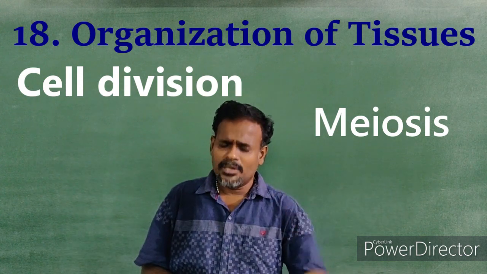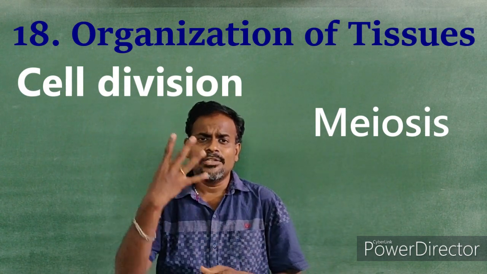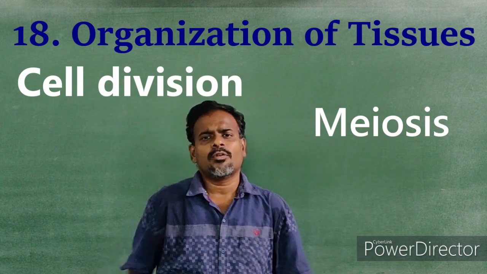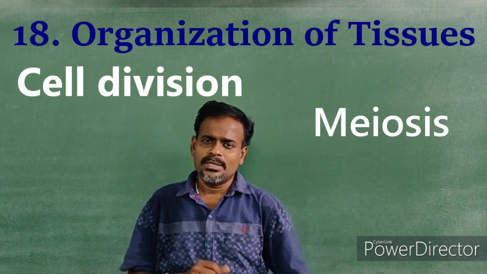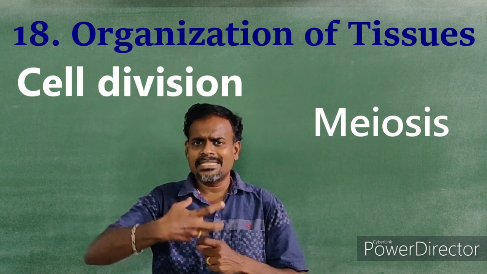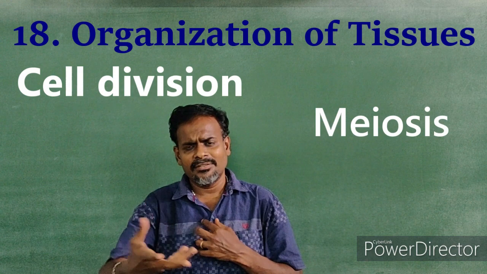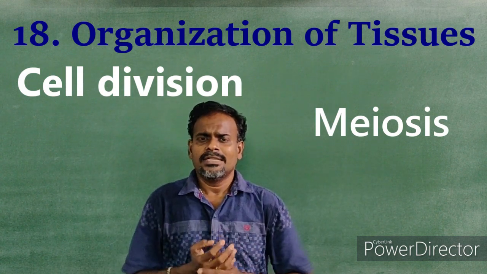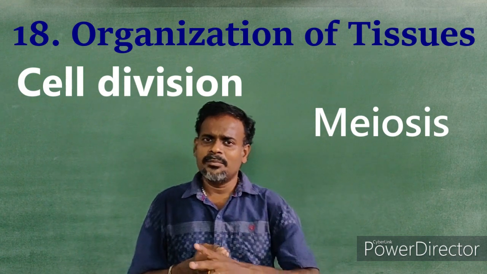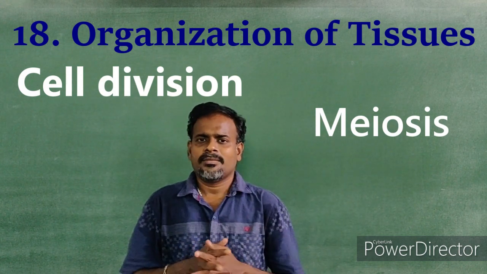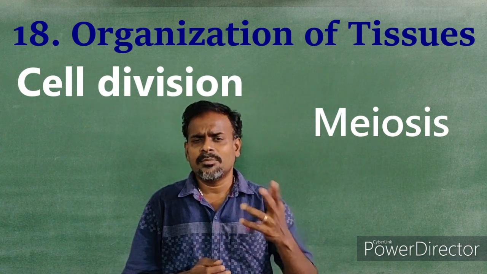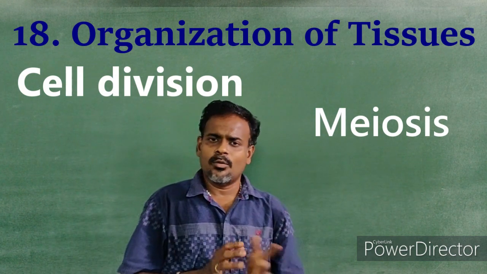But in meiosis, a cell divides into four daughter cells with half the number of chromosomes. Again, for example, in humans, there are 46 chromosomes, but when that one human cell divides into four daughter cells, each cell will have only half the number, that is only 23. This meiosis takes place in gametes, that is in the production of sperm and ovum.